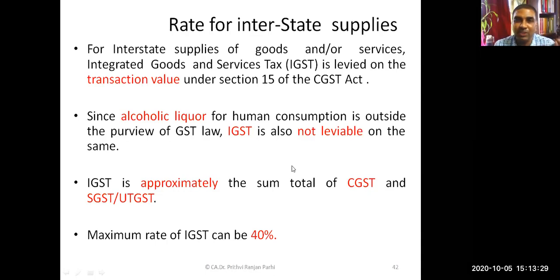When CGST is levied, in addition to that, SGST or UTGST is also levied. When the maximum rate of CGST is 20%, SGST can also be levied at 20%. So CGST and SGST taken together will be 40%. In a similar manner, on the same footing, the maximum rate of IGST is 40%. Okay, understood?